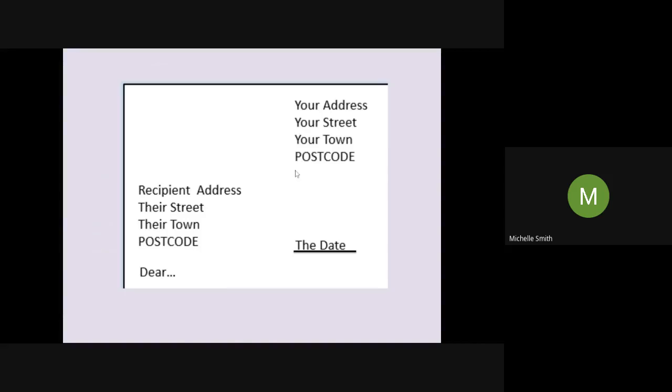It could go up there as well. It doesn't have to be in line with the recipient one, as long as it comes after the addresses. It could go on the other side as well. As long as it's not the first thing you write or the last thing you write, it should be fine.